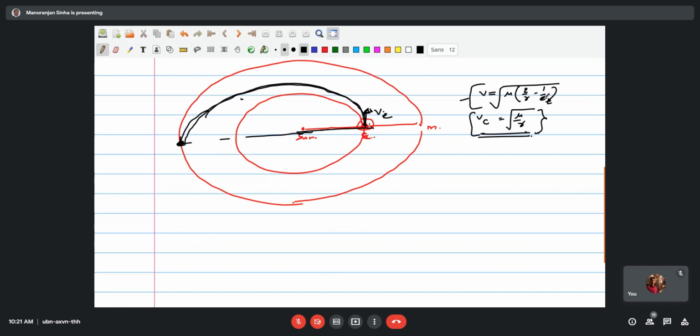So if this is at, and the distance from this point to this point, you know, this is as we have done in the asteroid problem, where we have neglected the gravitational effect. So similarly, you are neglecting the gravitational effect. And if this distance from the Sun to this place is r0, then the velocity in the elliptical orbit will be root of mu times (2 by r0 minus 1 by at), where at is the transfer orbit semi-major axis. In that case, you are not taking into account this particular factor.